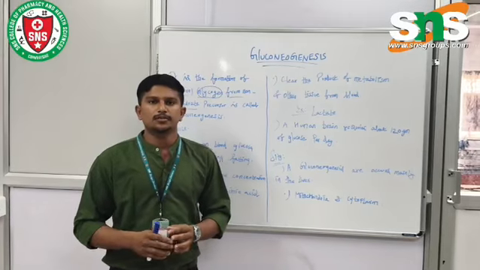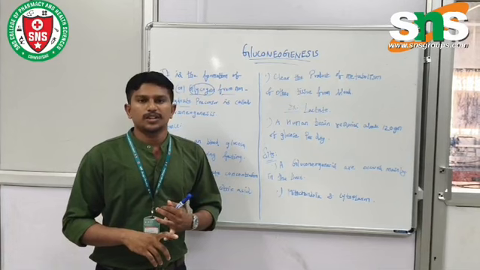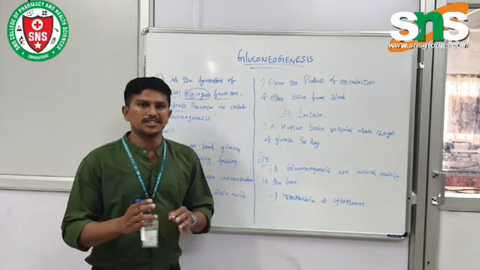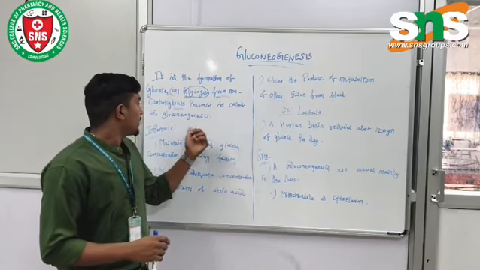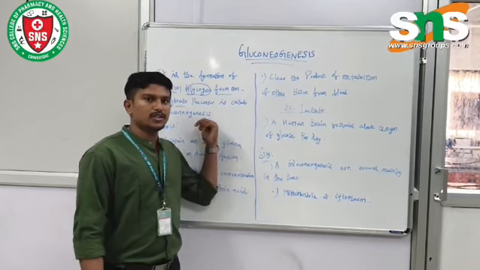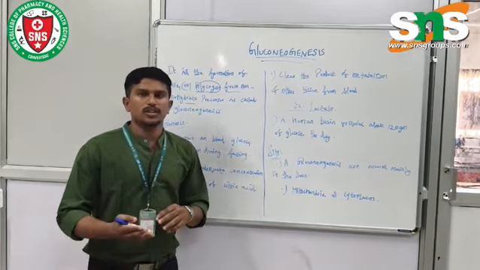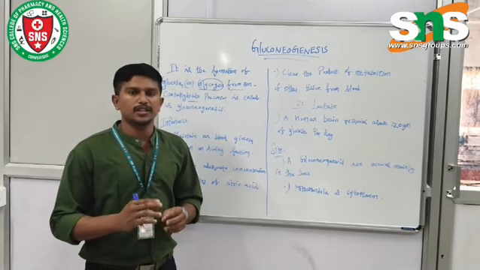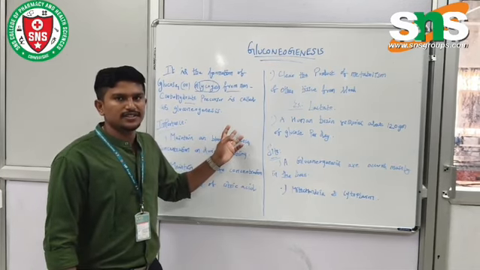Non-carbohydrate precursors are things like lactate and amino acids. Hence it is known as gluconeogenesis. Simply, we call it the formation of glucose or glycogen from non-carbohydrate precursors. So this is a simple definition.